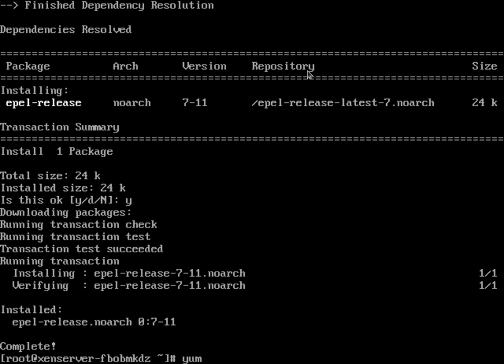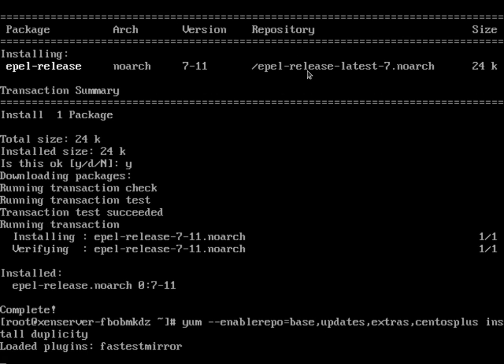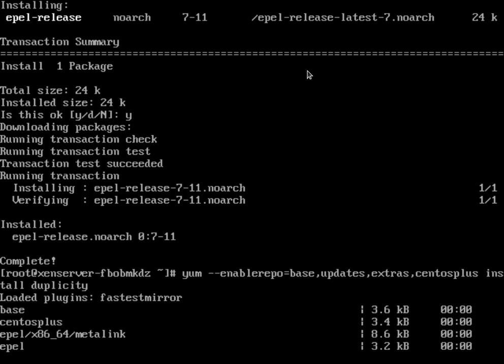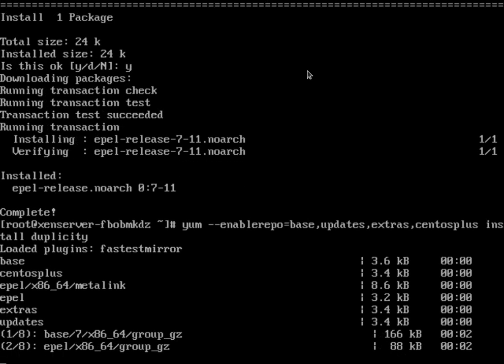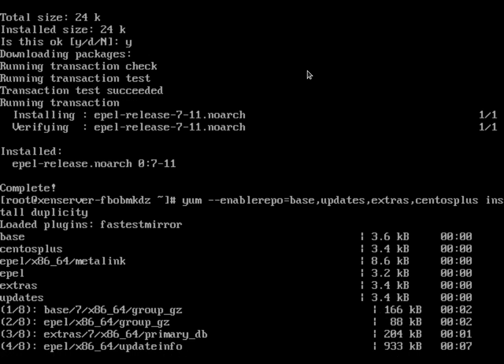So I can now run the command yum --enablerepo=base,updates,extras,centosplus install duplicity. And without having the EPEL repository, unfortunately, it would not find the package. It has now loaded the EPEL repository. We'll just have to give it a moment to load the indexes of all the extra packages that it has added.